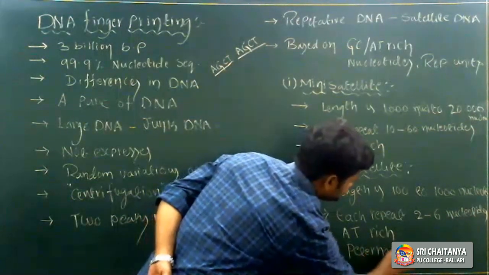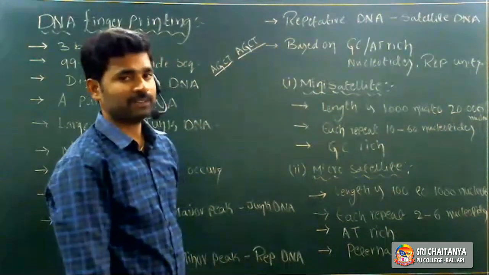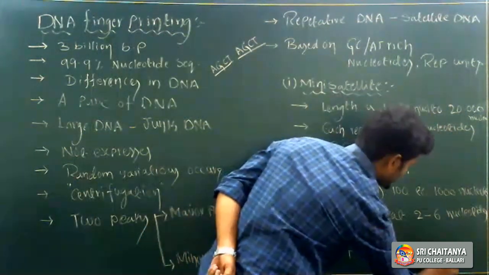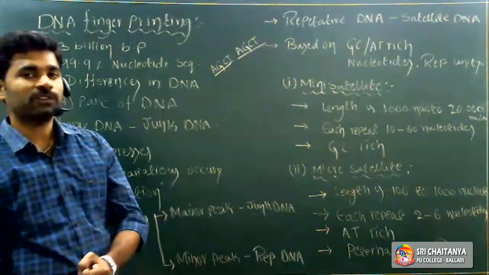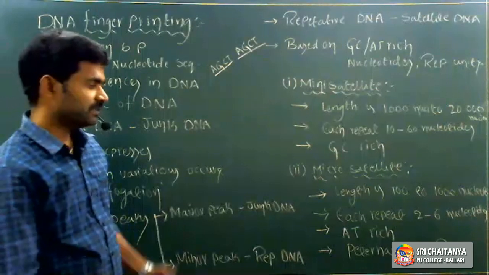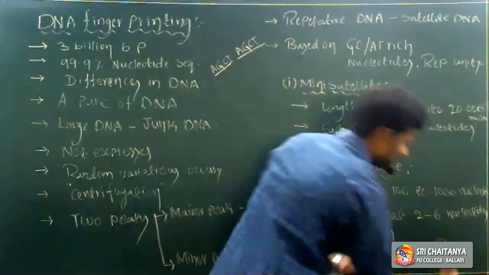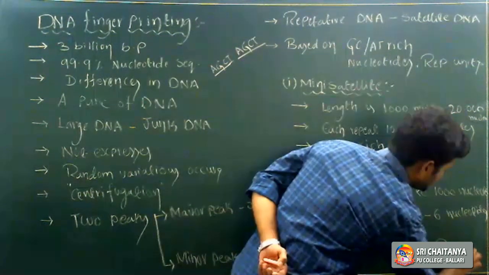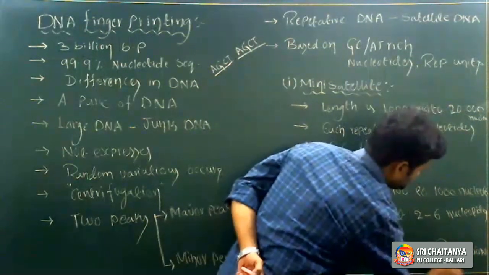It is also essential for the identification of recombination in genetic material, so recombination mapping. It is also useful for identification of recombination mapping.